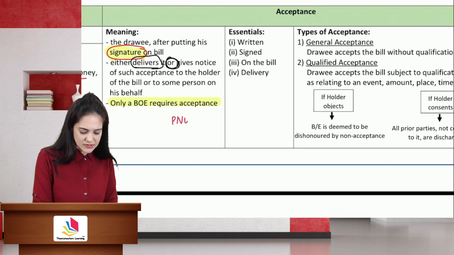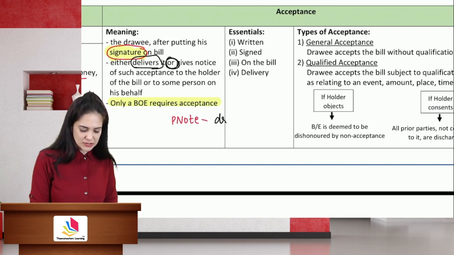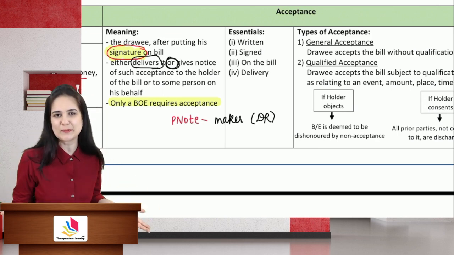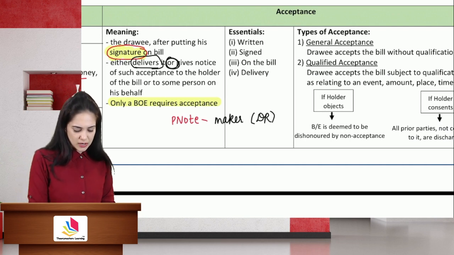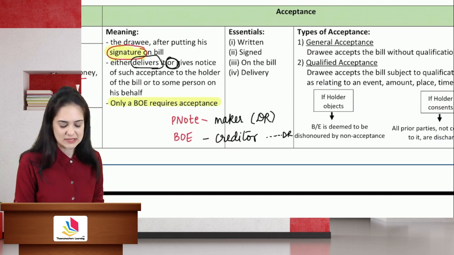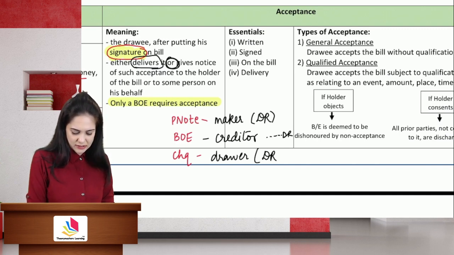In case of a promissory note, the drawer, or we should say maker, is the debtor himself. So if he himself is promising to make the payment, there is no question of acceptance. In case of a bill of exchange, who draws it? It is the creditor. That is why he needs to give it to the debtor for acceptance. What about a check? In case of a check, the drawer is the debtor himself.